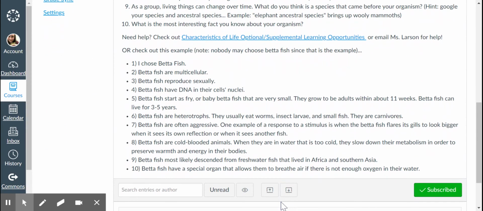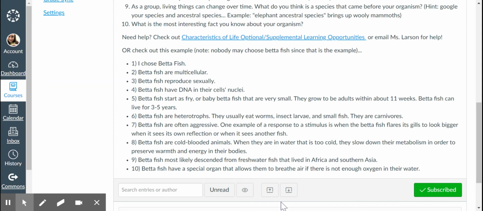So I would have answered those questions by saying, I chose betta fish. Betta fish are multicellular. They reproduce sexually. They have DNA in their cells' nuclei. They start out as fry or baby betta fish, and they're very, very small. They grow to be adults within about 11 weeks, and betta fish can live for 3 to 5 years. Betta fish are heterotrophs. They usually eat worms, insect larvae, and small fish. They're carnivores. Betta fish are often aggressive.